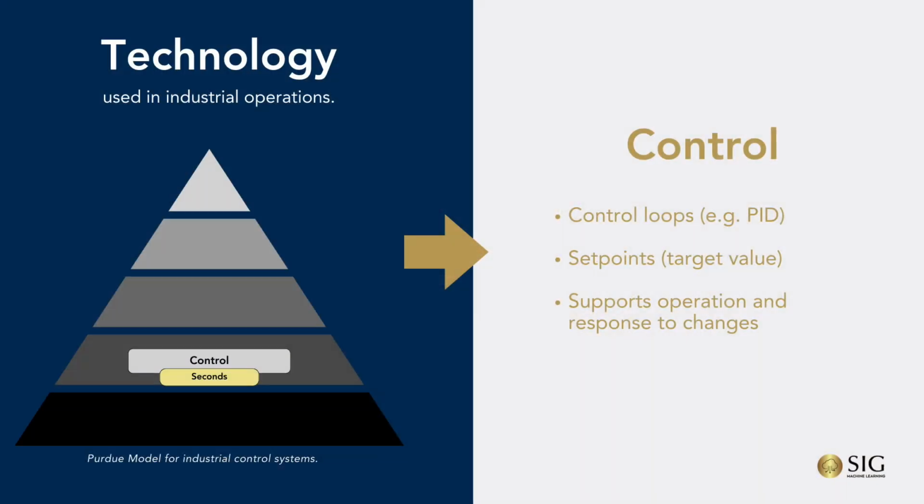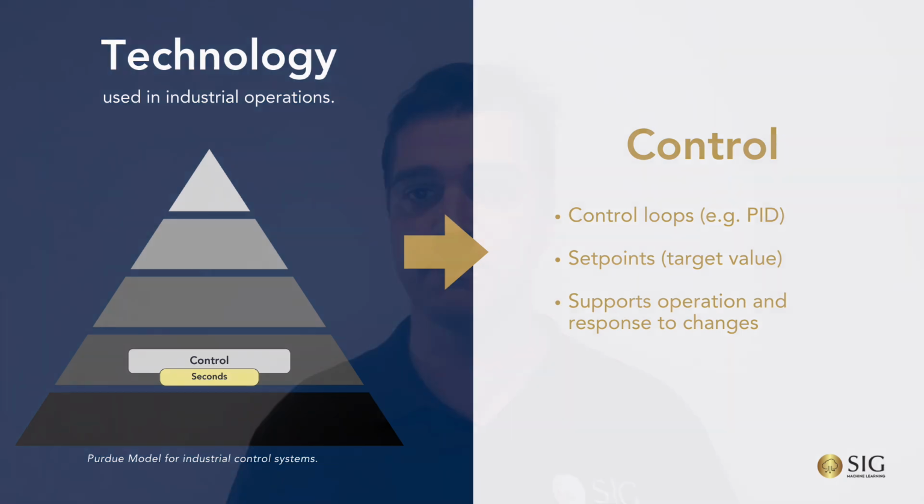The next layer is control. We need to control these physical processes via control systems. So control loops and set points traditionally dominate the control layer, which helps to support the operation and response to the changes occurring in our physical process.